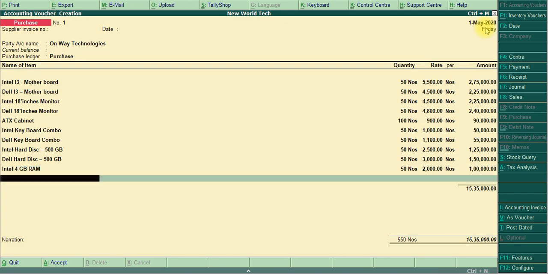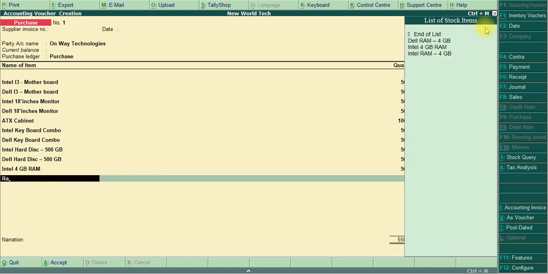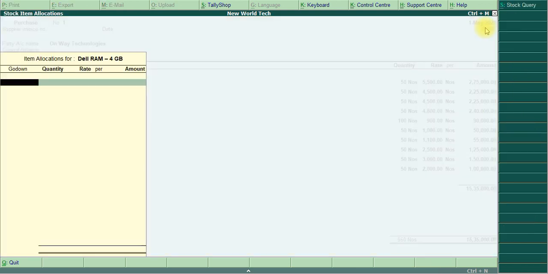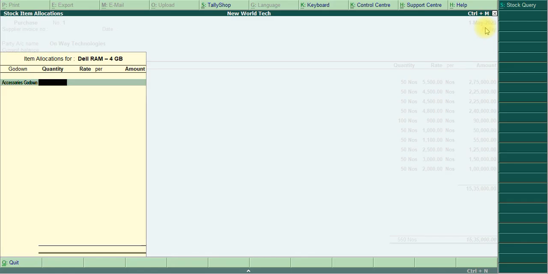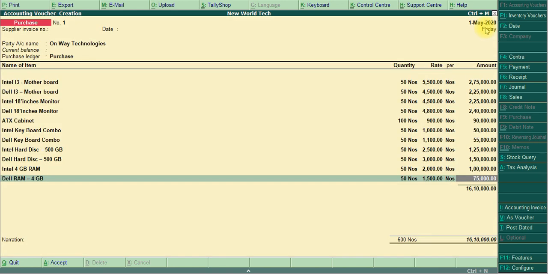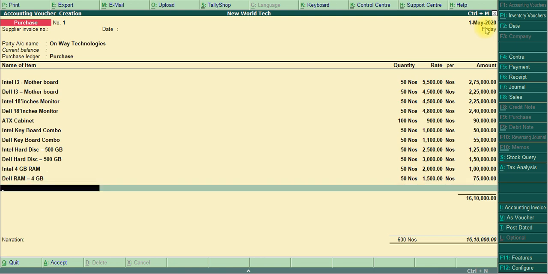Then we move to Dell, quantity is 50, rate is 1500. Here we finish the stock item list.